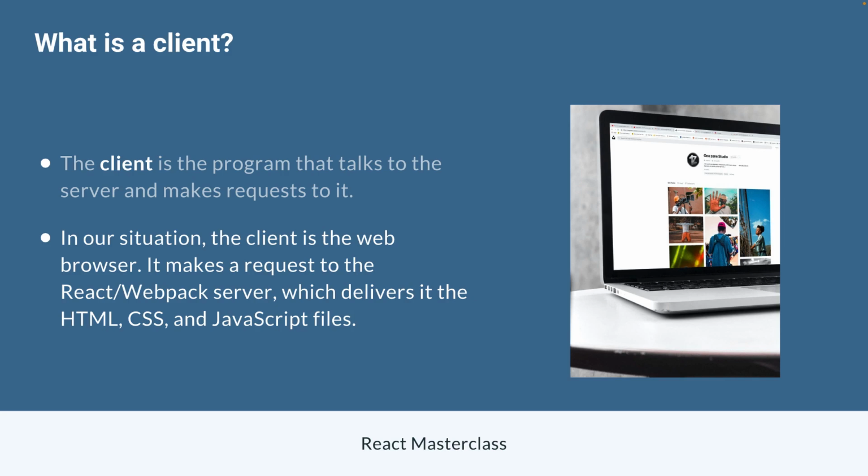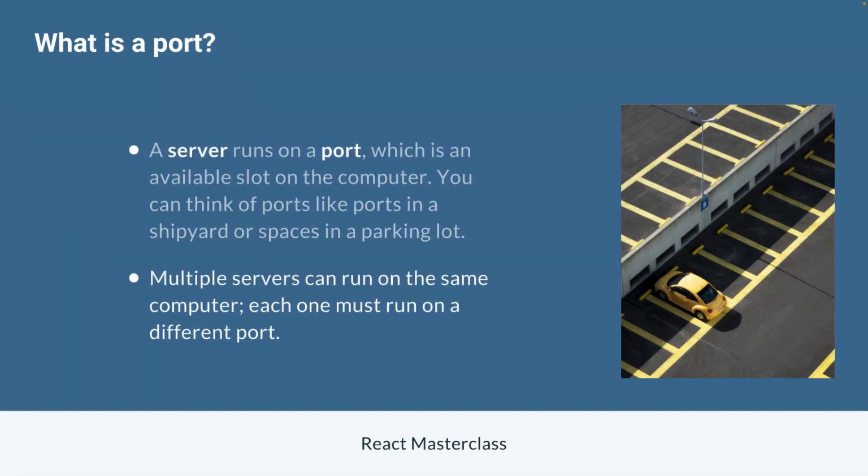That brings us to another question, which is what is a port? Well, a server, which is just a program on our computer, runs on a port. And you can think of a port like an available slot on your computer. A good analogy that I can make is either ports in a shipyard or spaces in a parking lot. So if you look at that image on the right, you can see all of those various parking spaces, and you can think of that yellow car as our React application. It needs an open slot that it can occupy that's not going to conflict with any other program running on any other port, and that's where it's going to run.